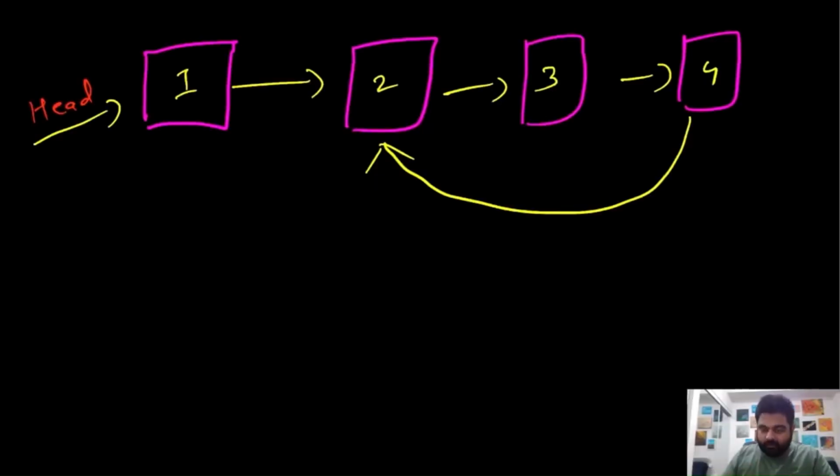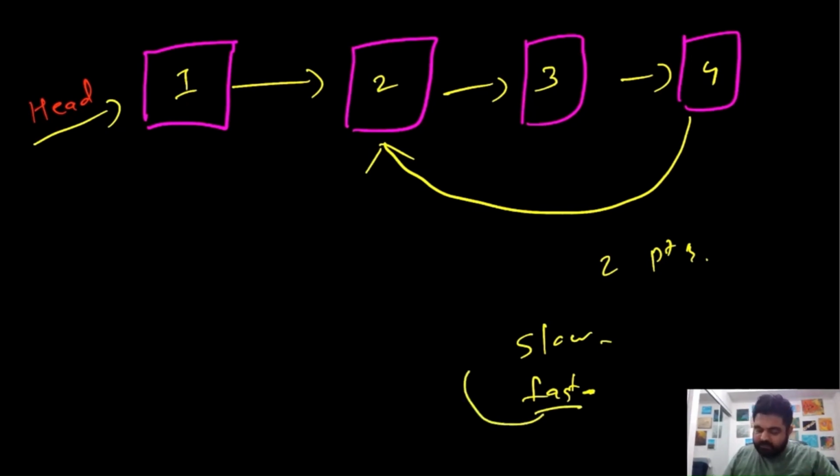Basically what we are going to do is, we are going to have 2 pointers that iterate over this given linked list, a slow pointer and a fast pointer. And the aim is that at any moment this fast pointer is always intended to stay ahead of the slow pointer. And if we identify that this fast pointer actually reaches back to the slow pointer, we can determine that there exists a cycle. Let me show you how.